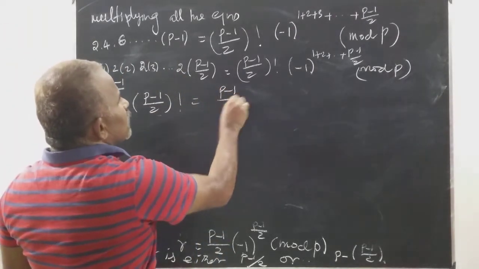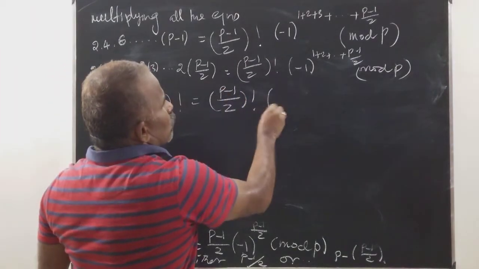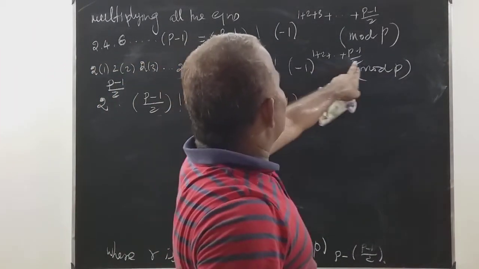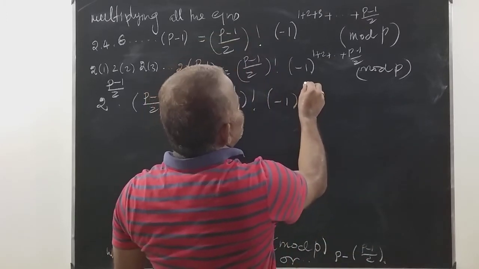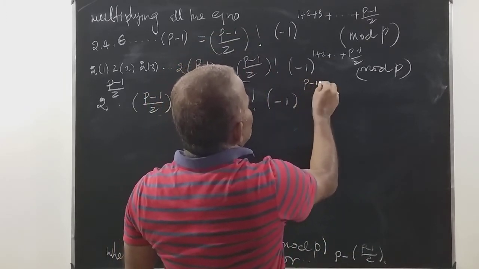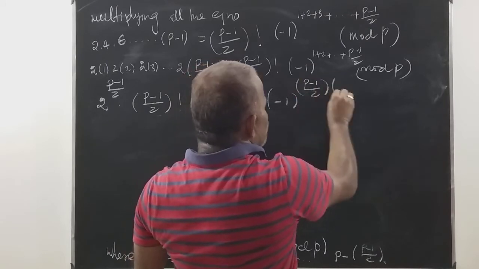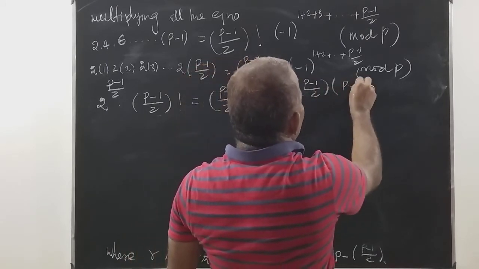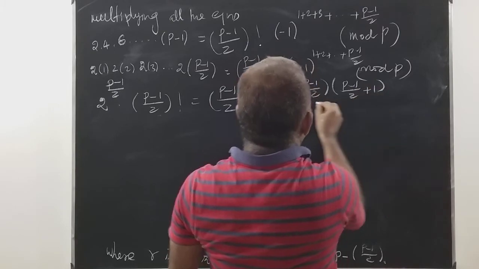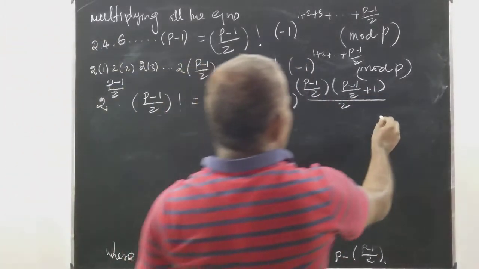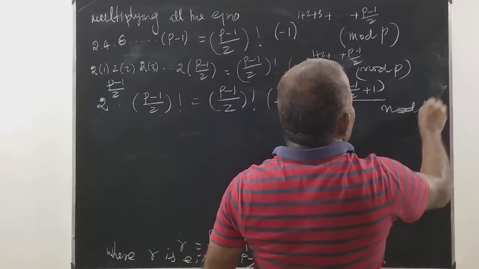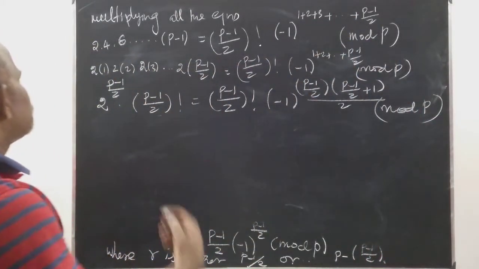So therefore (p minus 1 by 2) factorial, minus 1 power the sum of the first n natural numbers, n into n plus 1 by 2. N means p minus 1 by 2 into n plus 1, p minus 1 by 2 plus 1, divided by 2. So therefore mod p. Okay, mod p.